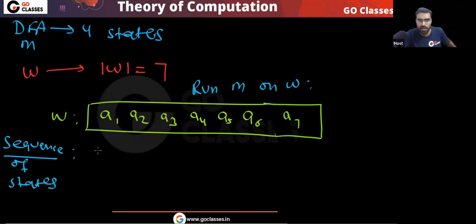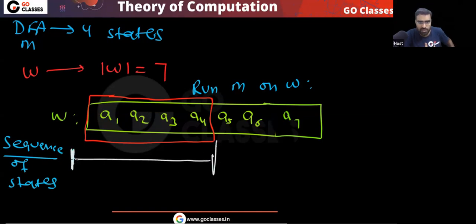Now you tell me what I am telling. I am telling that within the first 4 symbols, from here to here in this sequence, some state will repeat.